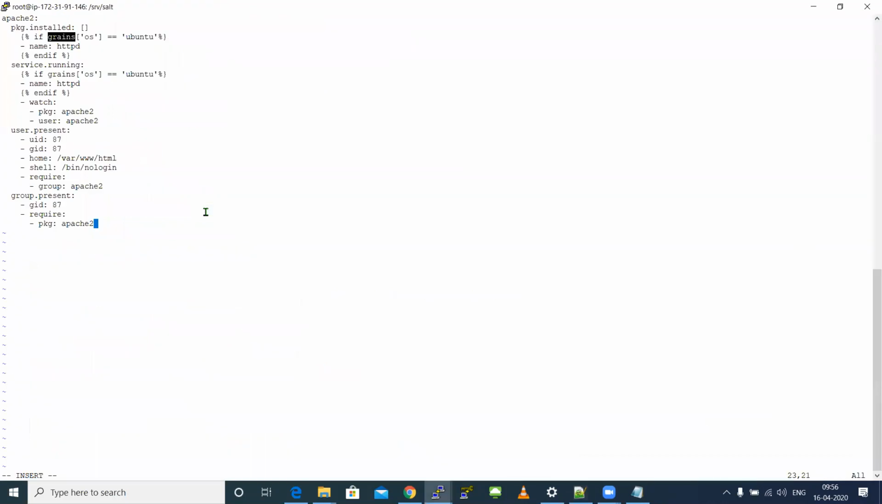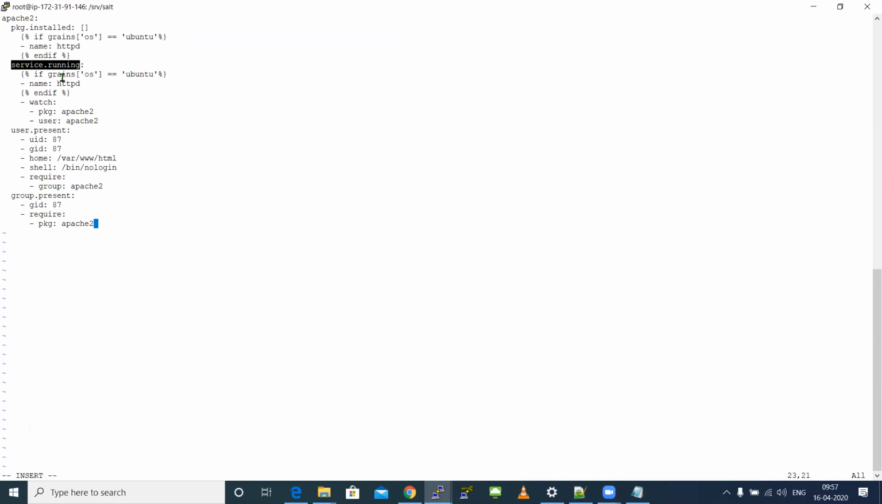So whatever ad hoc commands I just told you, I'm just writing that in an SLS file. That's why I taught you ad hoc commands separately and SLS separately, to help you understand it more clearly. So here I'm using again the same grain command, telling that grains OS should be Ubuntu. So it will check all the machines running Ubuntu, and only on those machines the package will get installed. My first condition. Again service.running. It will again check all machines running Ubuntu. Only on those machines the service will get started.